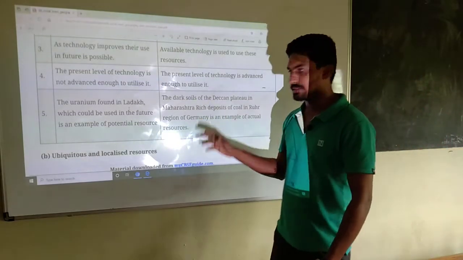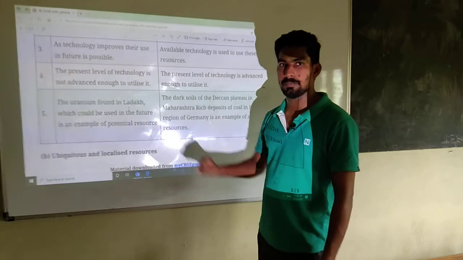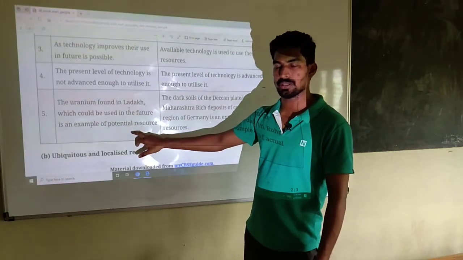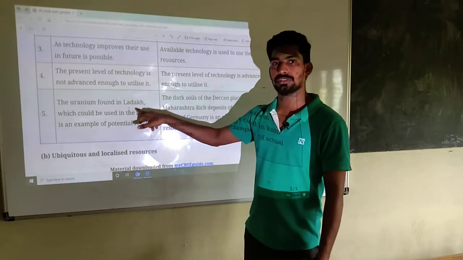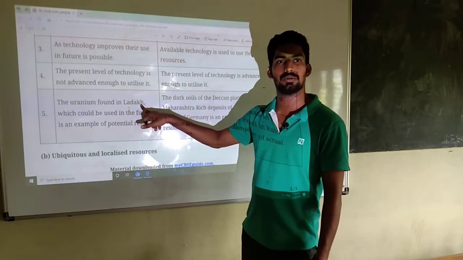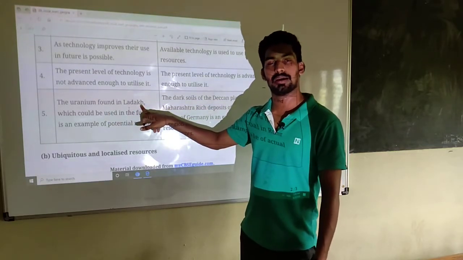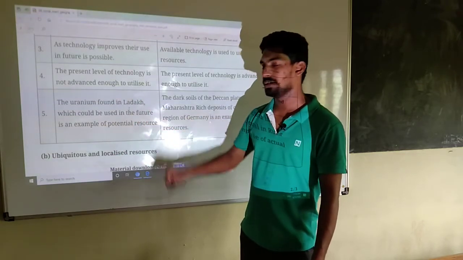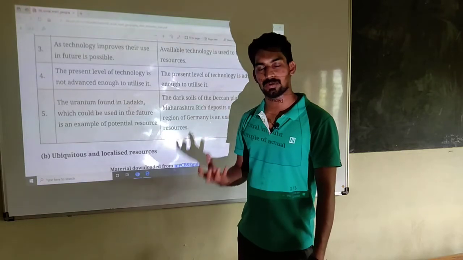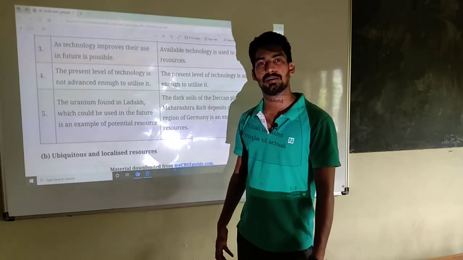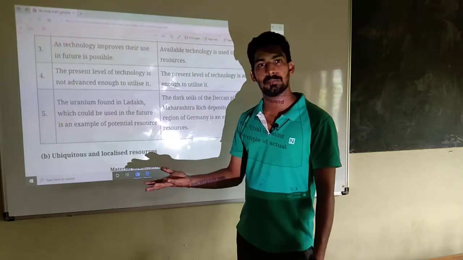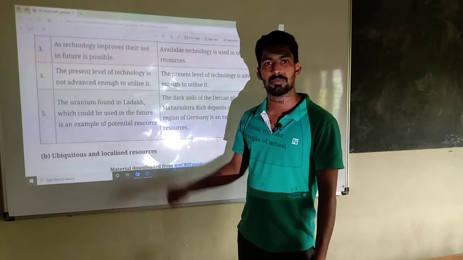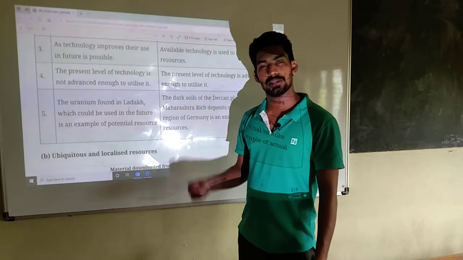Then we discussed some examples. Okay, so those examples also we can include in this question. Uranium is found in Ladakh, in Jammu Kashmir, but we have not utilized it yet, though in future we can use this resource. This uranium we can extract from Ladakh. Ladakh is an isolated area, that's why we are not utilizing uranium from Ladakh. Okay, so that is one example.